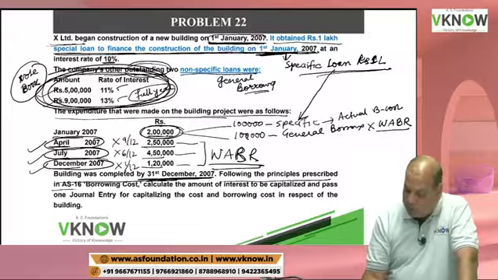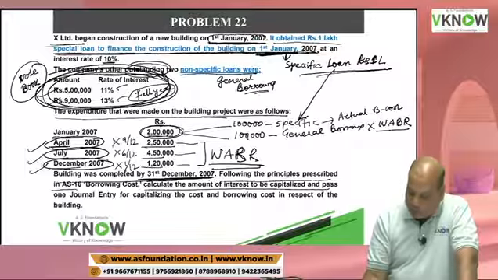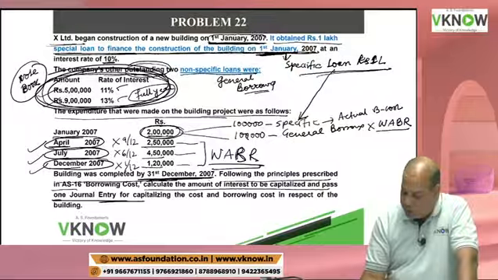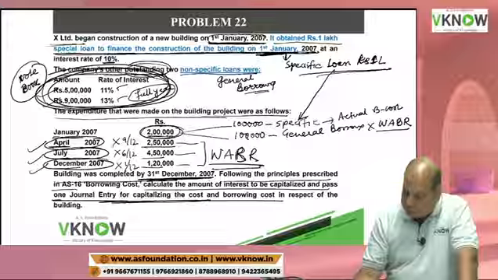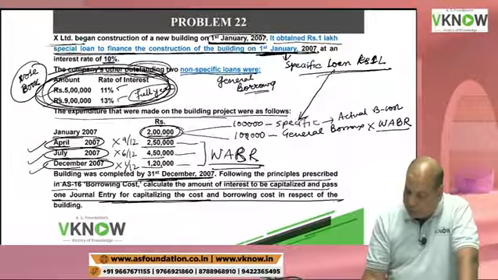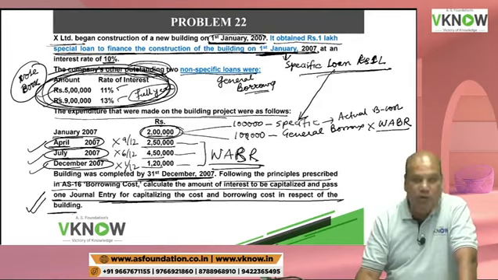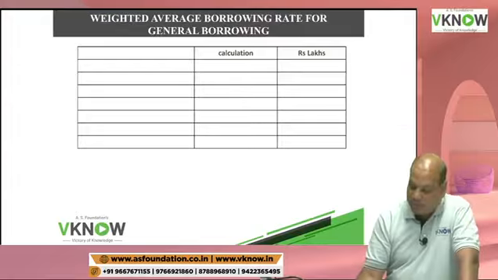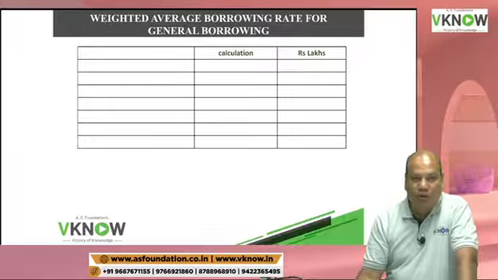From the following, applying the principle prescribed in AS 16, calculate the interest to be capitalized. And one more requirement: pass one journal entry for capitalization of the borrowing cost in respect of the building. So this time one extra question is passing of the journal entry. No problem. This is a good question, because this is how the question should be asked. It is a more realistic question.